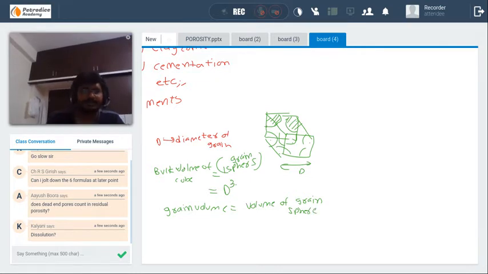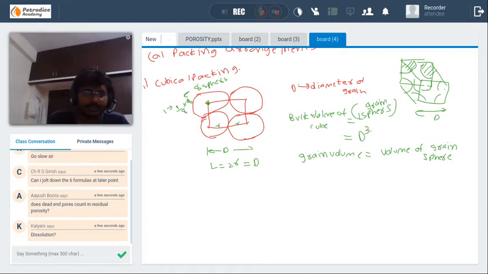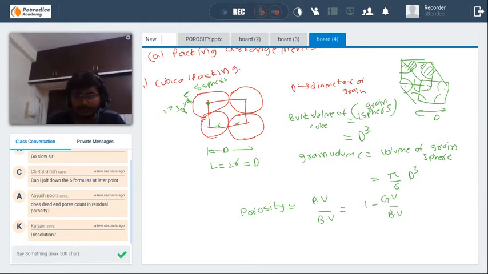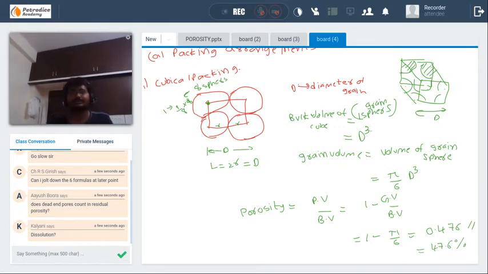You don't have to remember this derivation, but if you go through it once, you can easily understand. It will be pi by 6 D cube. Through the definition of porosity, it is pore volume divided by bulk volume. It is 1 minus grain volume divided by bulk volume, that is 1 minus pi by 6, which equals 0.476 if you solve it. That is equal to 47.6%.